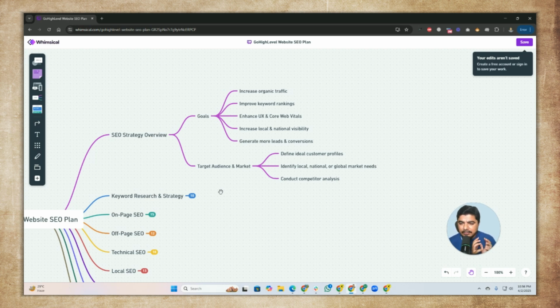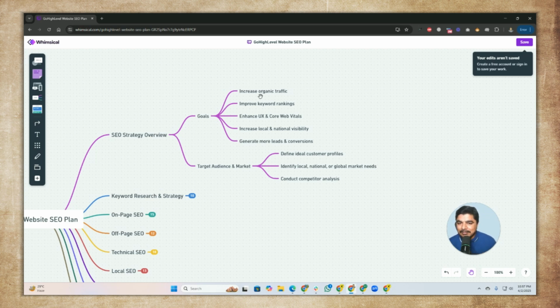So the first thing is that once we start a project, or once we start any website or any business plan, we need to take care of the goal. For example, you are going to start your YouTube channel, so your goal is making money and going viral on YouTube. That's your goal. And it's the same in this SEO case. You're making a website, which means you have a goal, you want to target a specific audience, and then you need to create everything according to the user experience and according to your audience.